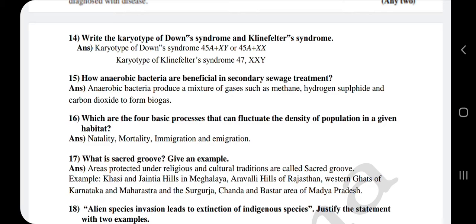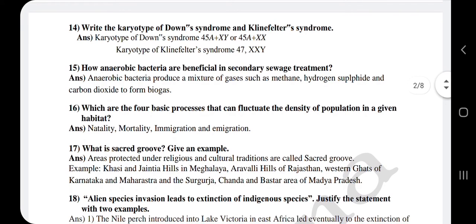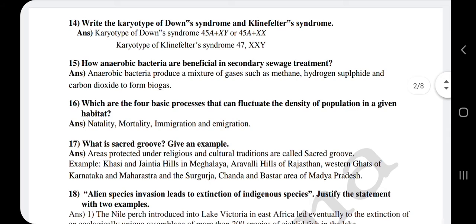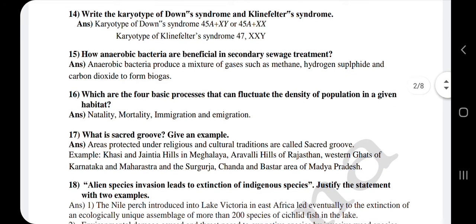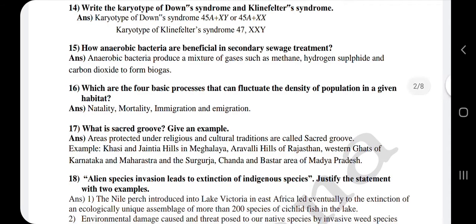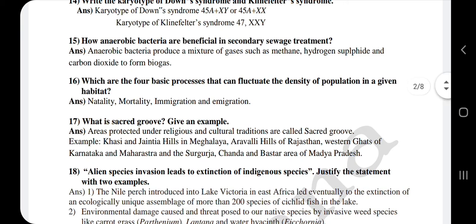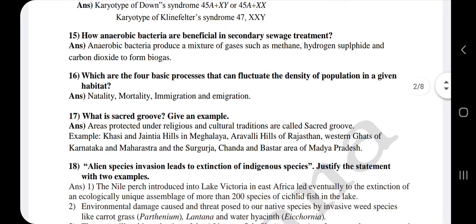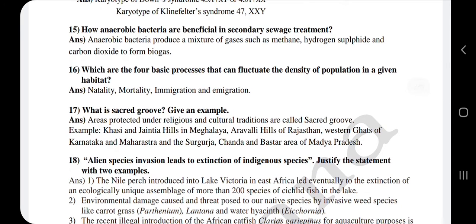15th one, how anaerobic bacteria are beneficial in secondary sewage treatment. Anaerobic bacteria produce a mixture of gases such as methane, hydrogen sulfide and carbon dioxide to form the biogas. 16th one, which are the 4 basic processes that can fluctuate the density of population in a given habitat.